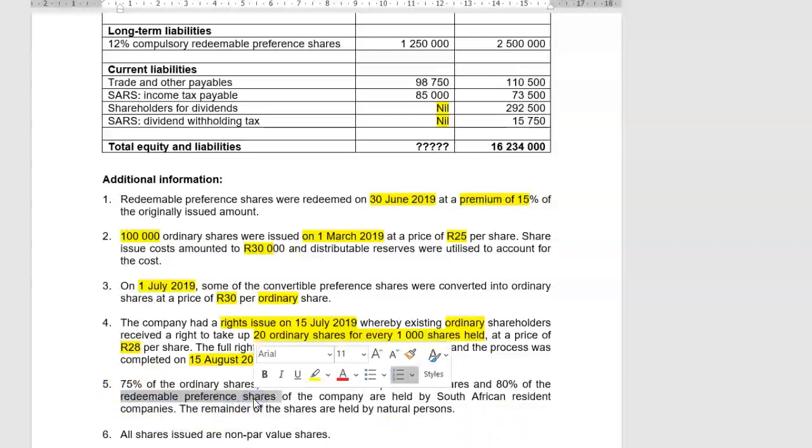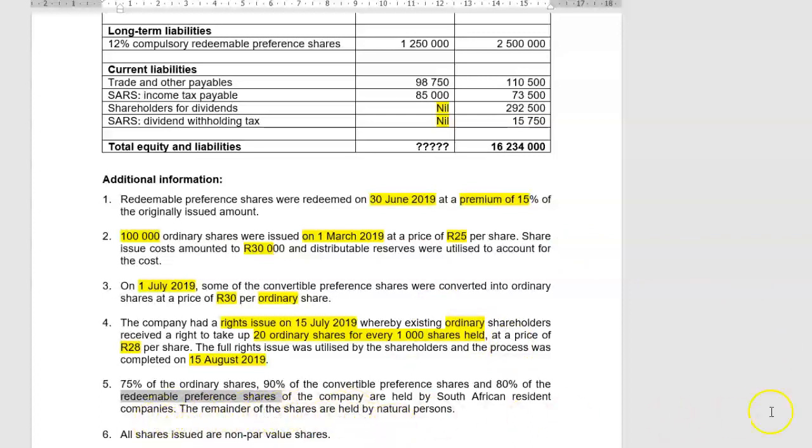Why? Because the receiver of revenue allows us to deduct that dividend as interest, and from the receiver's point of view, that is also loan capital. So there is no dividend withholding tax on that interest payable on redeemable shares. However, obviously there is dividend withholding tax on ordinary shares and on all other equity capital, in this case then the convertible pref shares. We know that South African resident companies are not subject to dividend withholding tax.